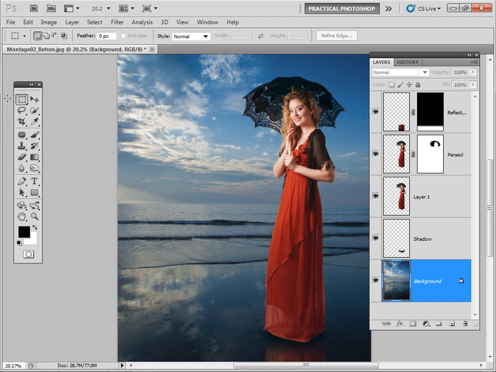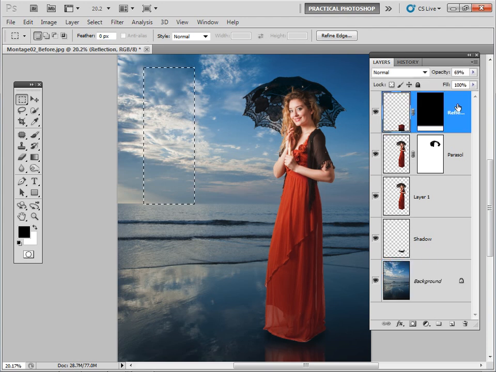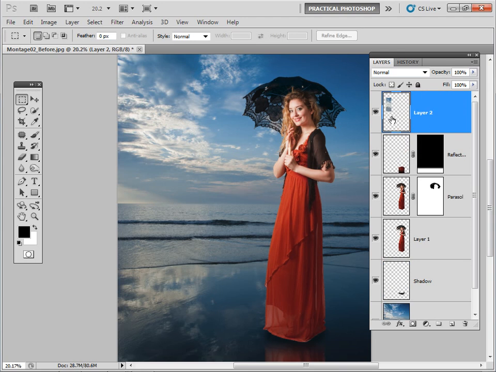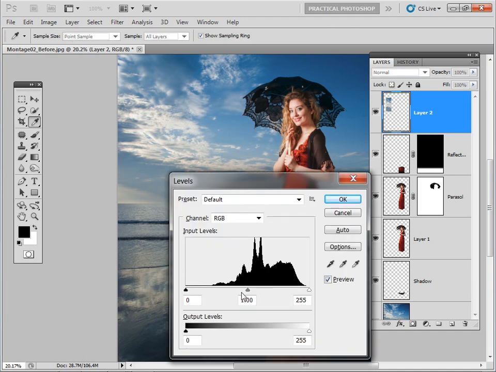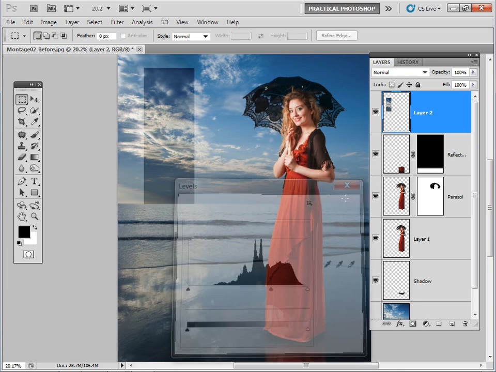Let's go to the background layer, select the rectangular marquee tool from the tools palette on the left hand side, and mark out the left hand side of our cube. Let's go to about there. Now we want to use the keyboard shortcut Control-C to copy that selection. Move to the top of our layers palette and use Control-V to paste, and you can see that's created a new layer. One more keyboard shortcut, Control-L, to bring up the levels window. Now I'm going to grab the midpoint slider and move that a little bit to the right, and you can see that our selection is becoming a little bit darker. We probably want it about there, and let's click OK.